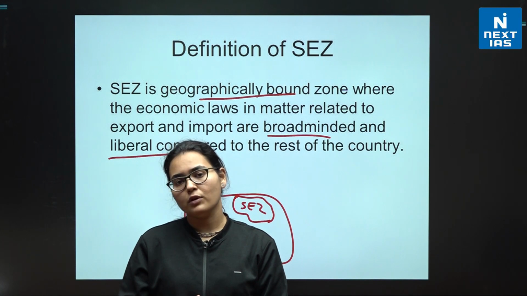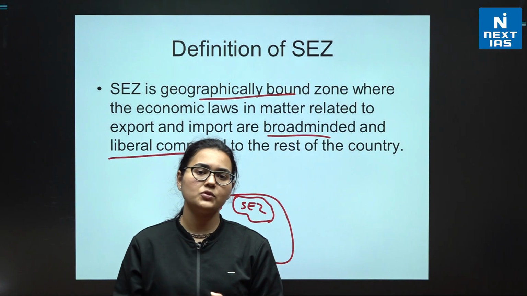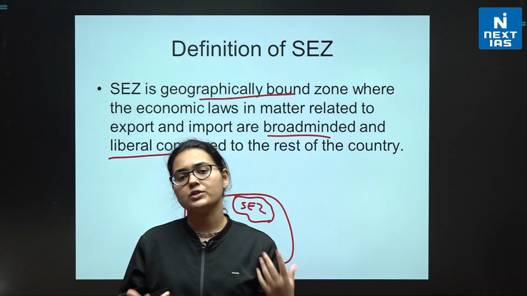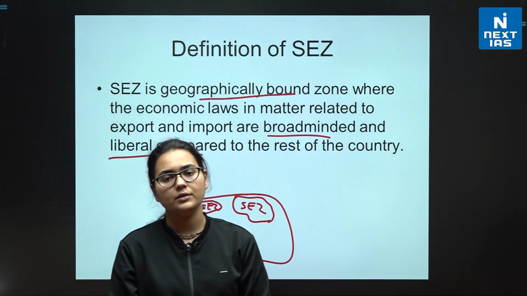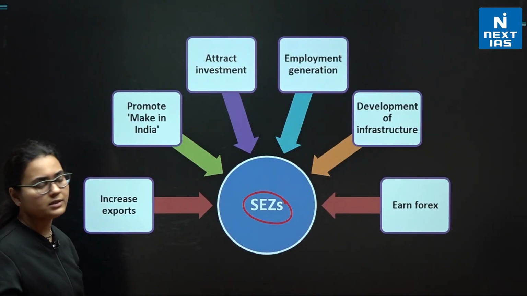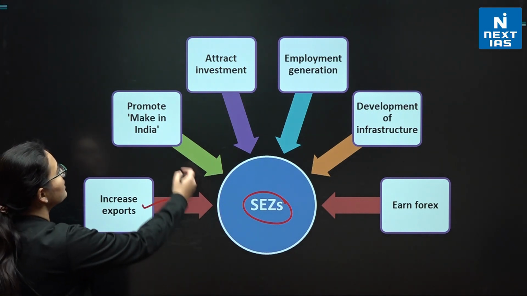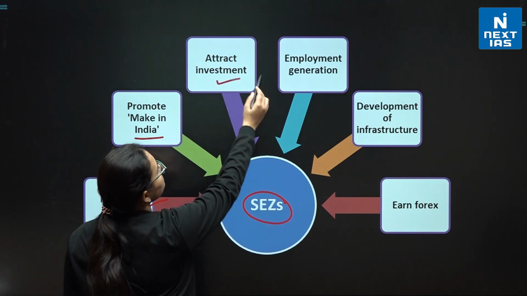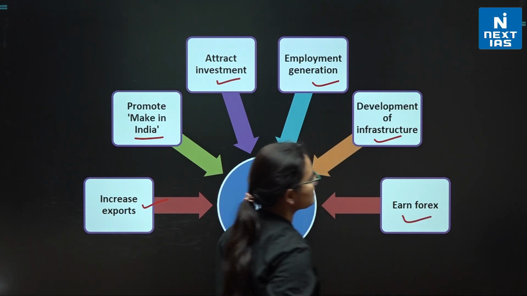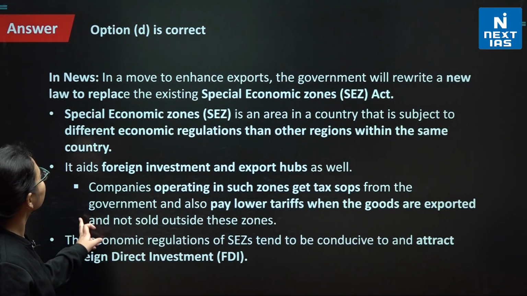So there are benefits involved. First, the local domestic producers of India get exposure. Second, there are employment opportunities coming up for the people here. So that is about the special economic zone. There are certain advantages involved. Number one, it increases exports. It promotes Make in India. It attracts investment, employment generation is there, development of infrastructure is there, and forex is earned. So these are the advantages of special economic zones.